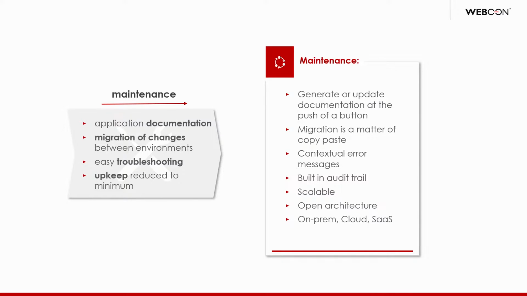Looking at maintenance, what do we add on top of that? So with our tool, you can generate or update documentation with the push of a single button. And I think you all recognize building an application is one thing, and then at some point you want to go live. But then, oh yeah, we also need to have everything documented for our users. And this takes huge amounts of time. And then every version, every change you do, you have to go back, update the documentation. So for IT, this is where a lot of time gets invested. And like I said, with the push of a button, you can generate full app documentation. So this can be one less headache. Really cool feature. Yeah. Absolutely.